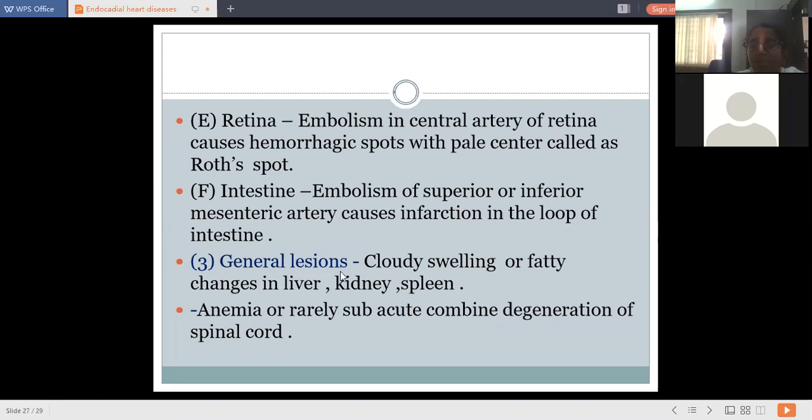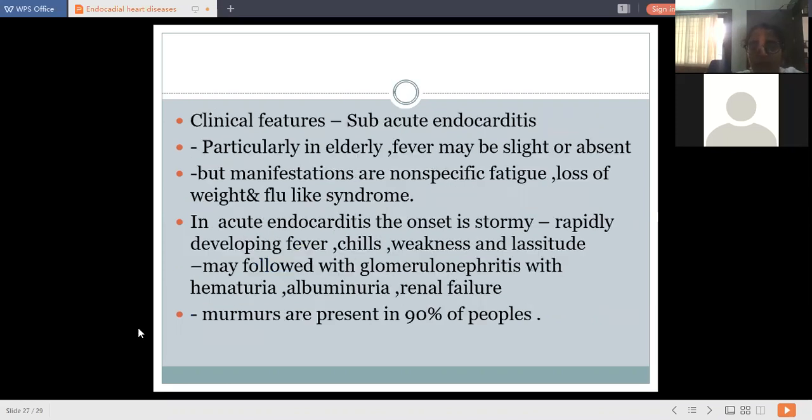Then general lesions: cloudy swelling or fatty changes in the liver, kidney, and spleen, anemia, or rarely subacute combined degeneration of the spinal cord. Now, clinical features of subacute endocarditis, particularly clinicopathological features, particularly in the elderly. It happens in elderly persons. If elderly persons get affected, then the fever may be slight or absent, but the more characteristic manifestations are non-specific fatigue, loss of weight, and flu-like syndrome.